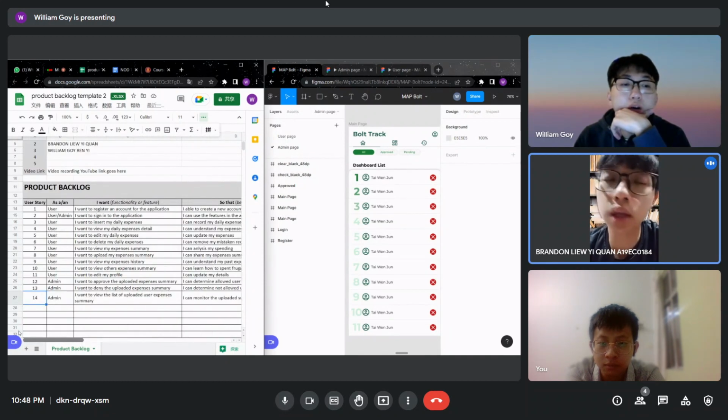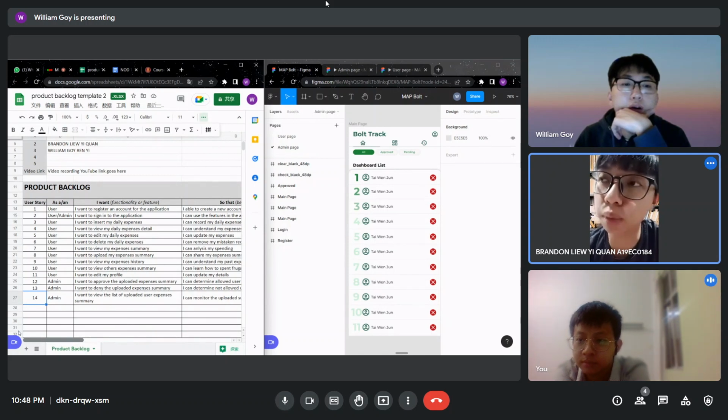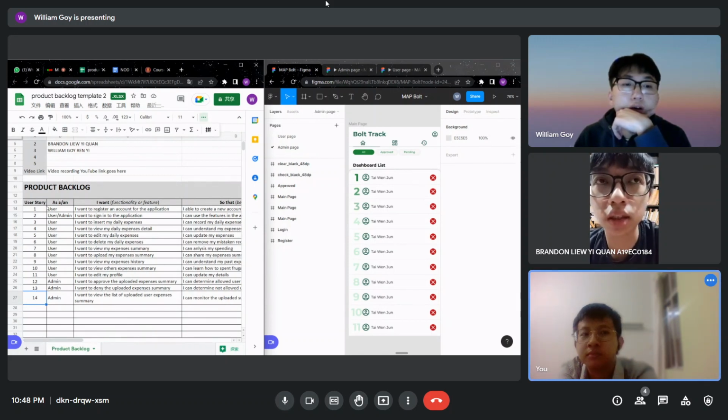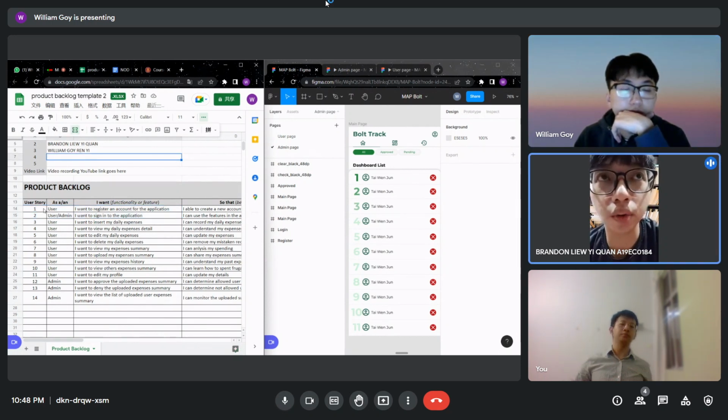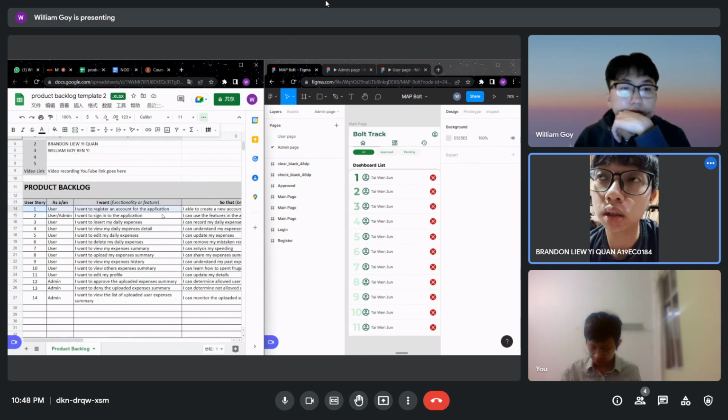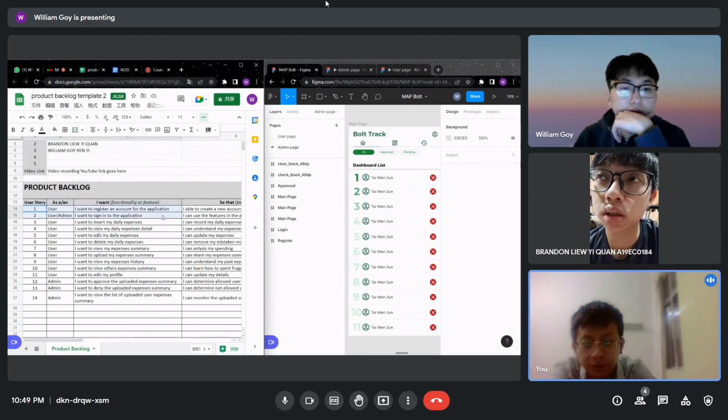I think register and log in can be considered as simple, right? So this one we make it 1. No, not make it one. I agree, or what William said, make one.